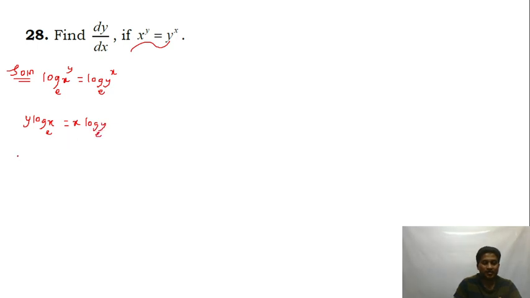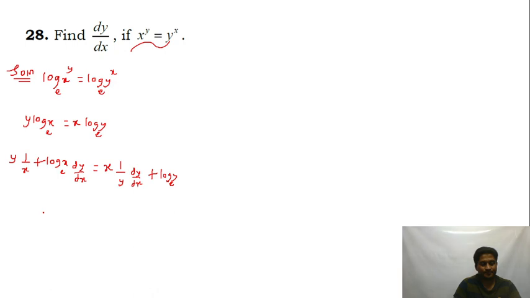If I differentiate with respect to x now, I'm going to use the product rule. First into differentiation of second, plus second into differentiation of first. That is dy by dx, is equal to, first function is x, differentiation of log y is 1 by y into dy by dx, plus second derivative of first.